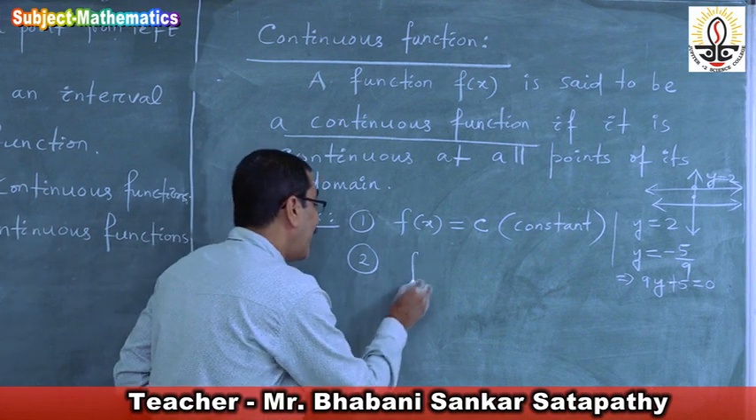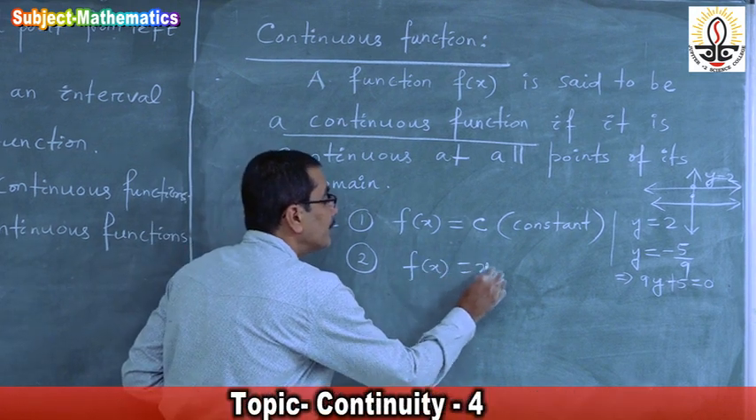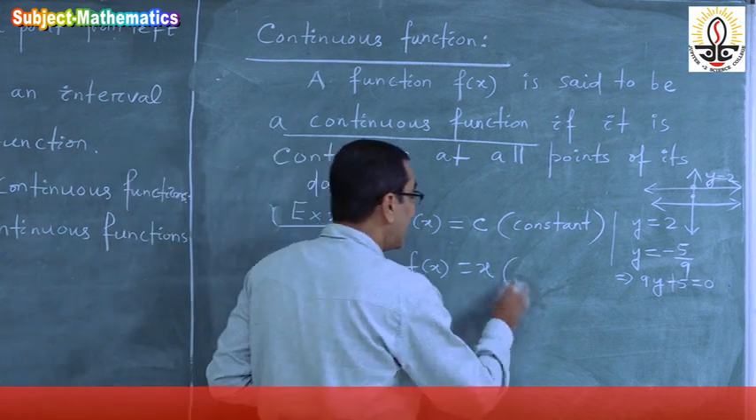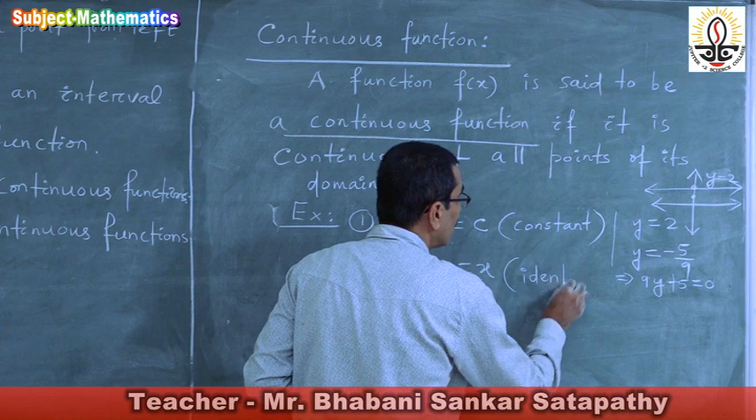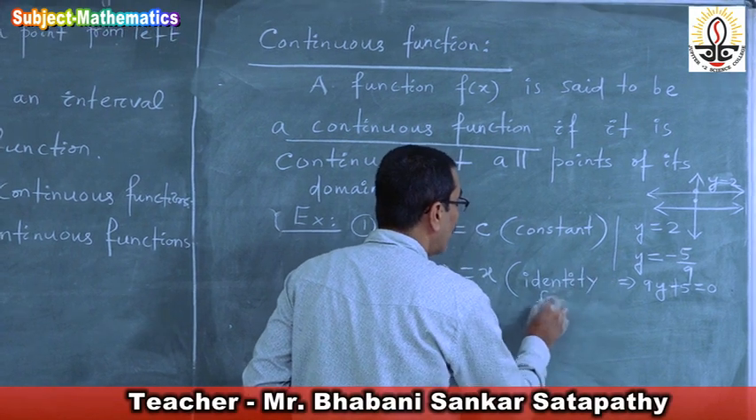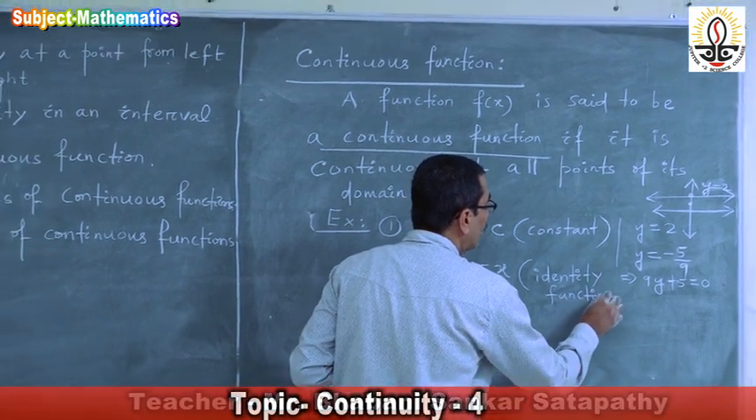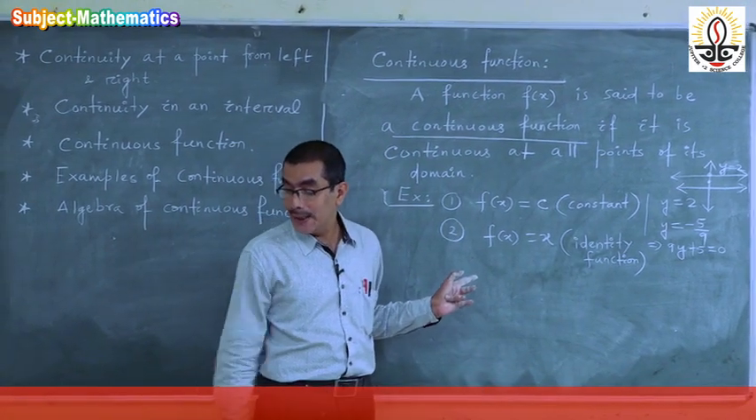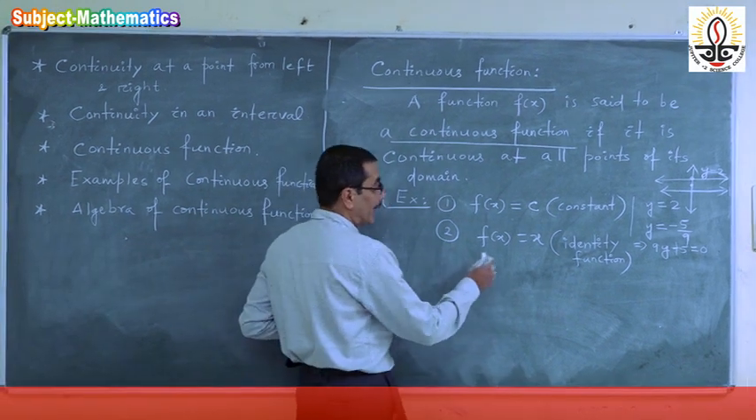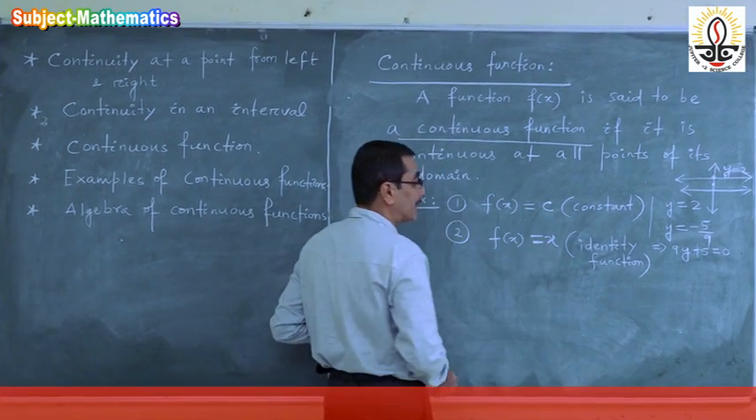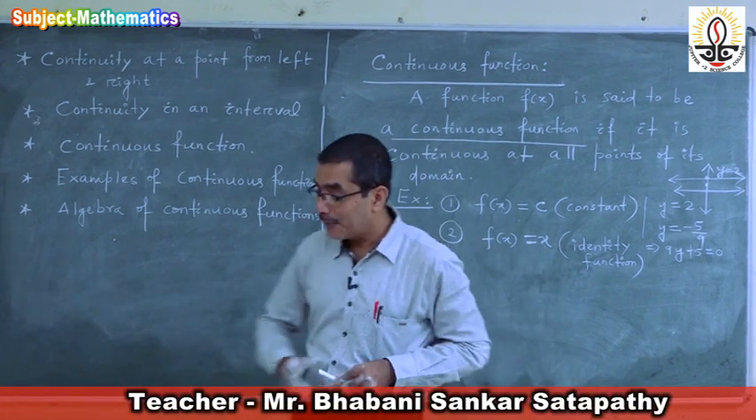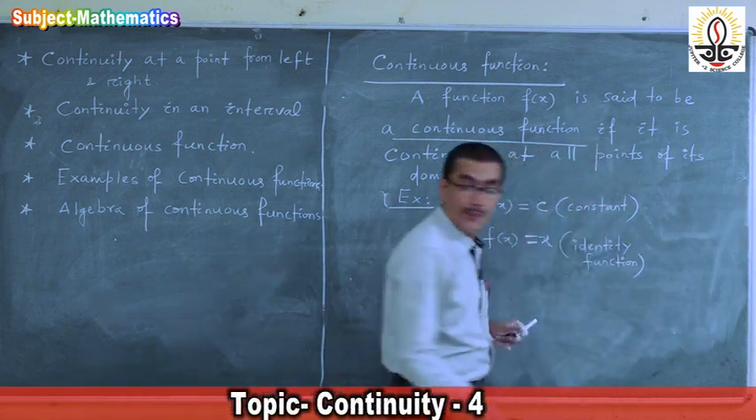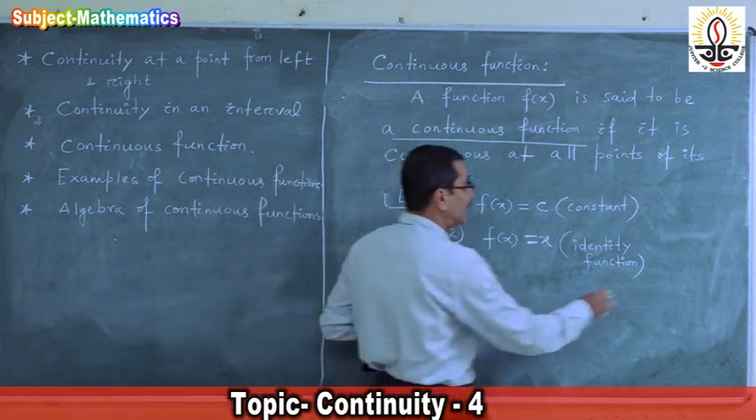Now see, f of x is equal to x. That means the identity function. It is continuous everywhere. So f of x is equal to x. What is the graph? Tell me. What is the graph of this function?